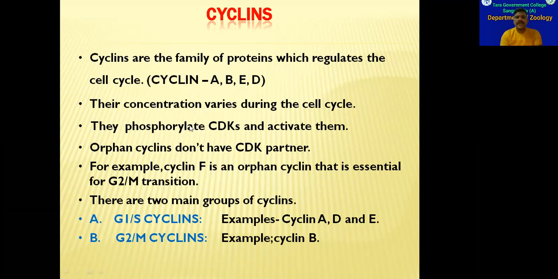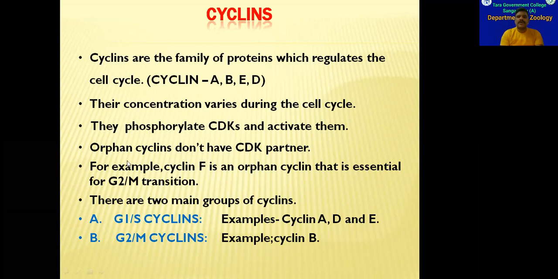So this transfer of the phosphate group from ATP to the CDKs will be done by cyclin proteins. So cyclin proteins are very, very important. When cyclin proteins are fully formed, then CDKs will be phosphorylated. When CDKs are phosphorylated, they become activated. When they become activated, the required protein synthesis will be done for the events that have to happen next.